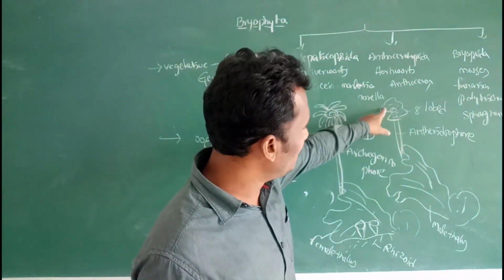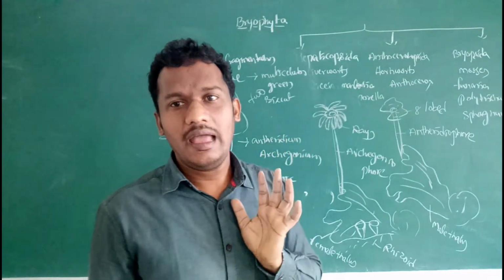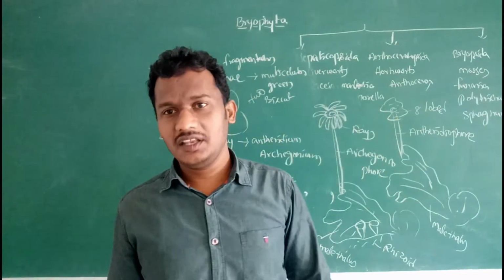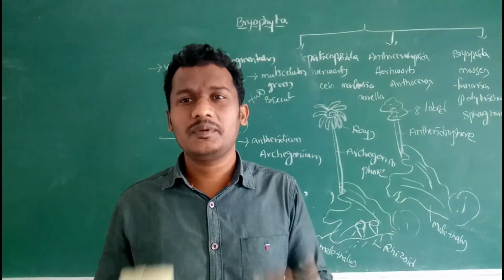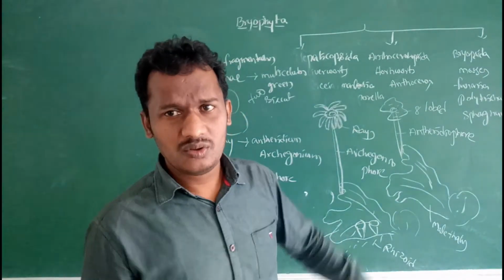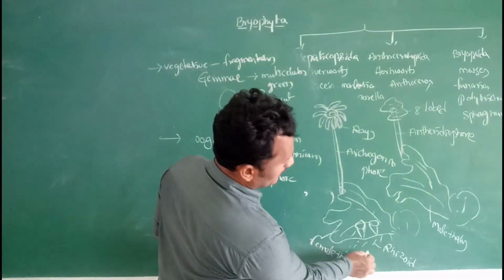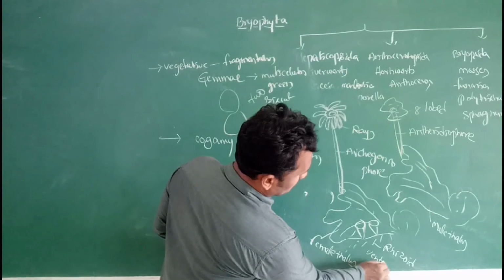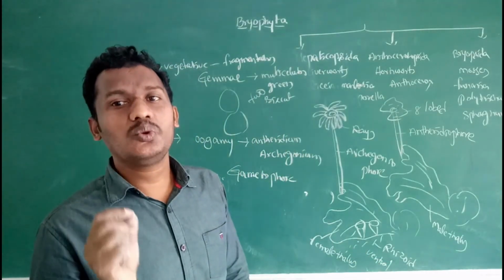Each antheridial chamber contains one club-shaped antheridium. This antheridium produces a large number of biflagellated sperms or antherozoids. Rhizoids are present on the ventral surface, and these are unicellular.